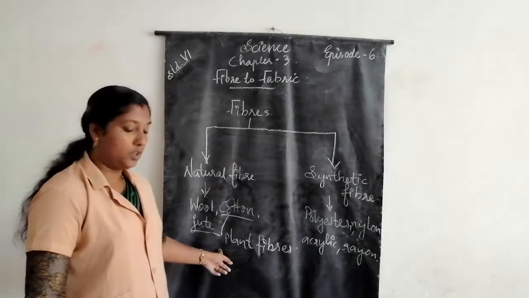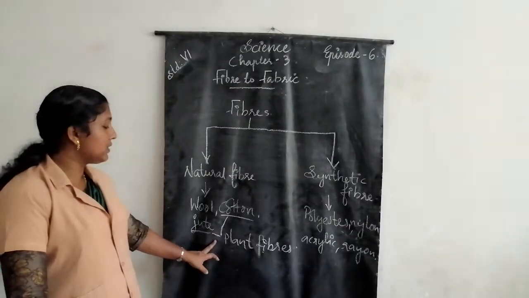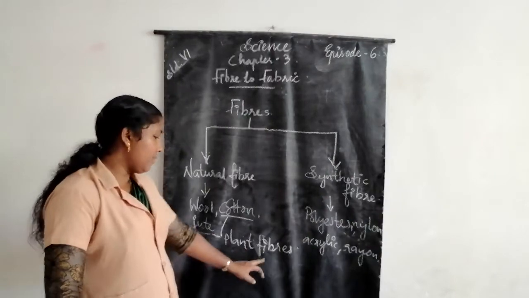Cotton and jute are natural fibers obtained from plants, so we can call them plant fibers.